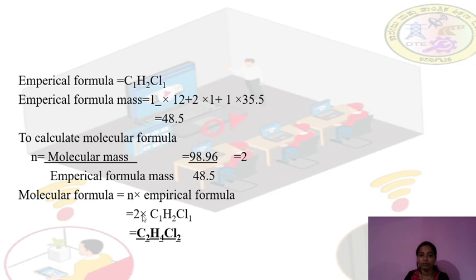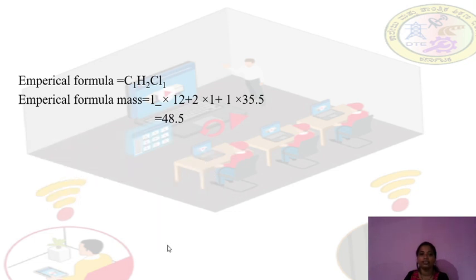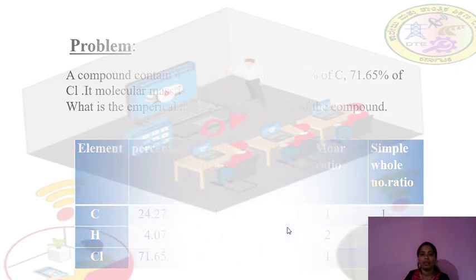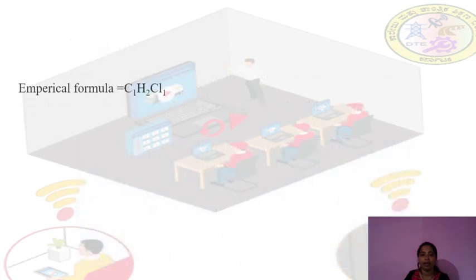If you calculate the molar mass of this compound, you should get 98.96, then your answer is correct. So this is how to calculate the molecular formula as well as the empirical formula. This is a very important problem.